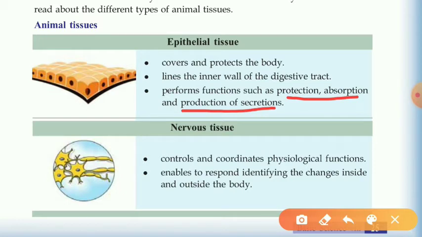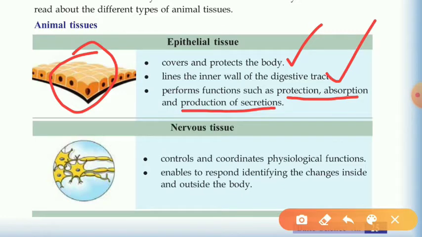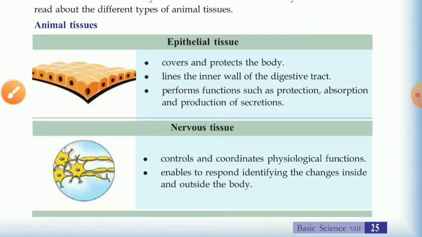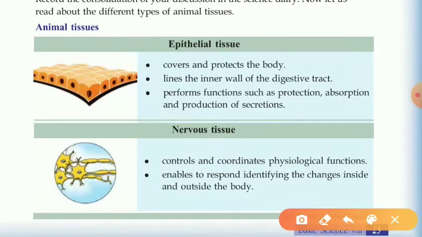So once again, this is the structure of epithelial tissue, which covers and protects the body, and which is seen in the inner walls of the digestive tract. And the main functions of epithelial tissue: protection and absorption, and production of secretions. Protection, absorption, and secretions.